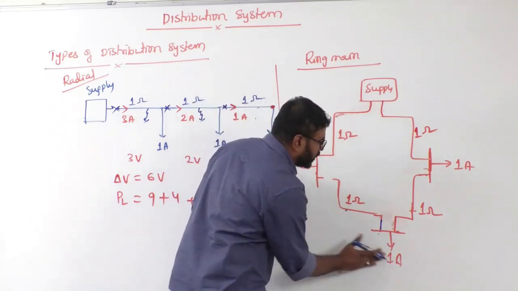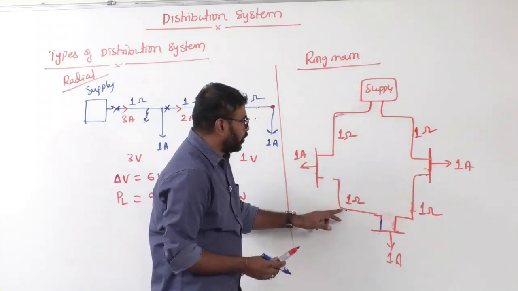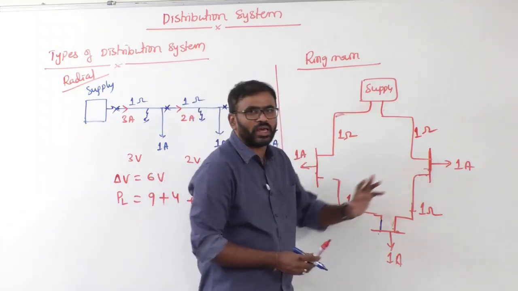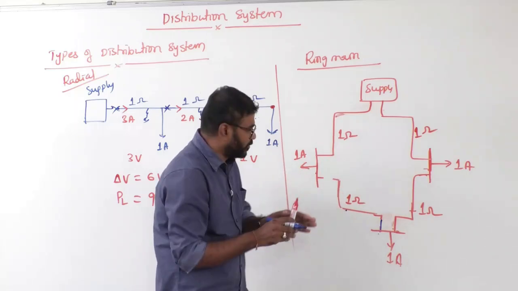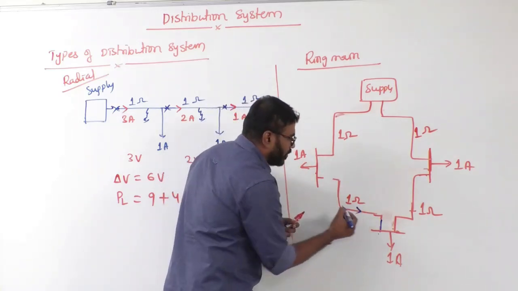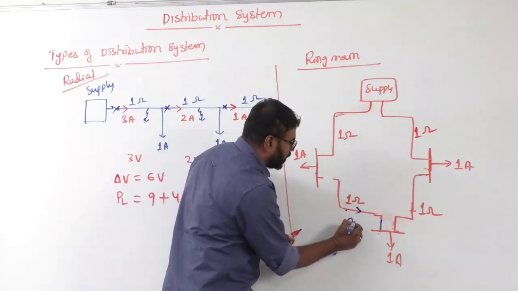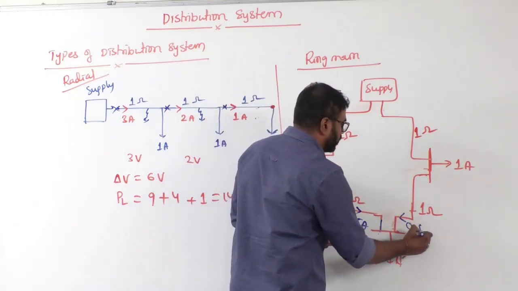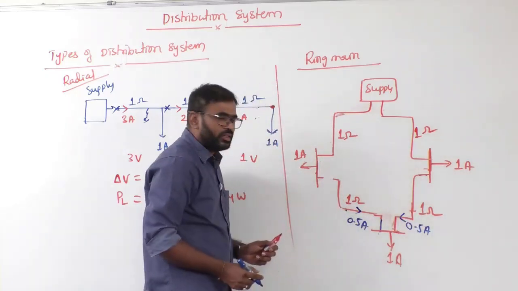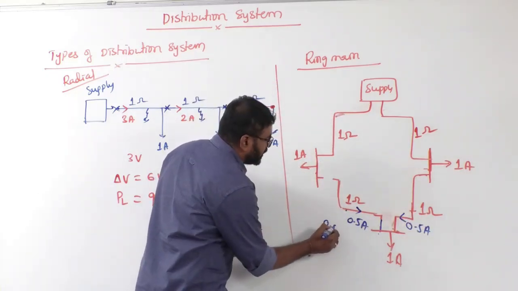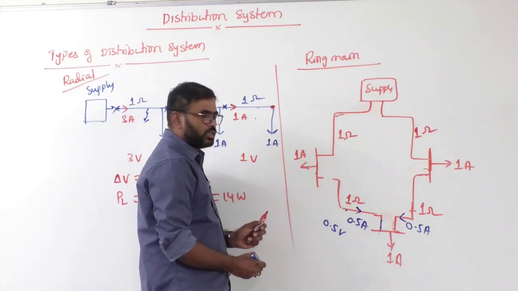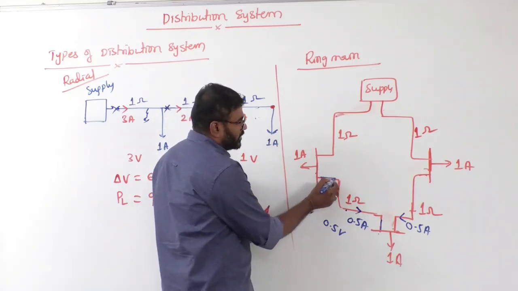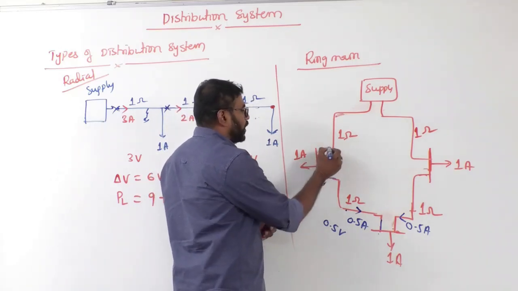Let's see, the current here is 1 ampere. On this side 1 ohm, 1 ohm, and here the tapping is 1 ampere, the tapping is 1 ampere. It's symmetrical on both sides, so you can even do the calculations. We get 0.5 amperes here, and 0.5 amperes here. If that is the case, what is the voltage drop in this section? 0.5 volts. Now 0.5 ampere is tapped from here, then 1 ampere is going here.